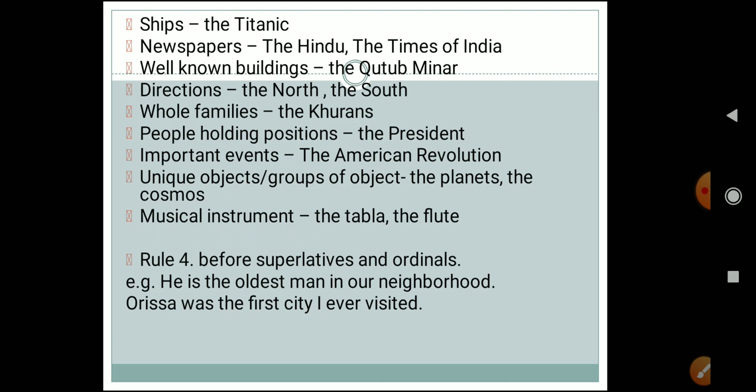Okay, now let's see rule 4. Rule 4 says that we have to use the article before superlatives and ordinals. Now, what is superlative? Superlative degree you might have studied in adjectives, like we have degrees of comparison: positive, comparative, and superlative. Superlative degree is the highest degree, right? So over there we have to use the definite article, that is the.